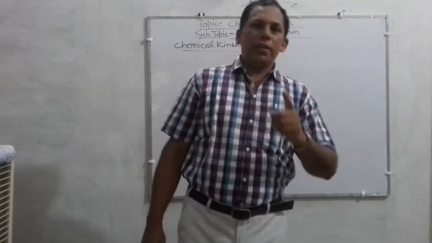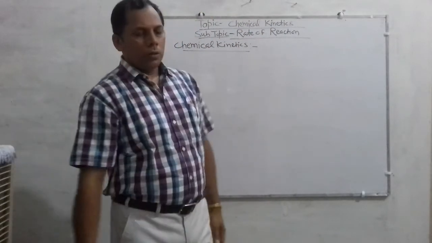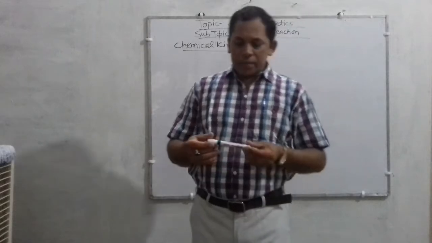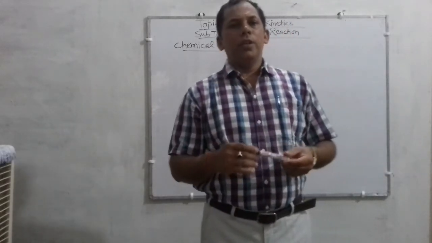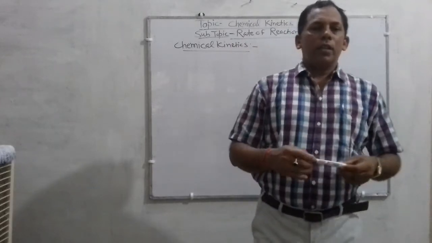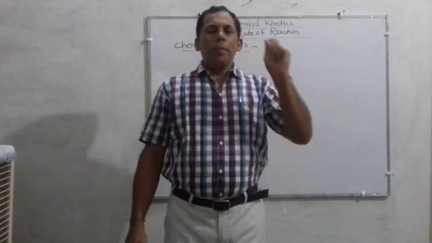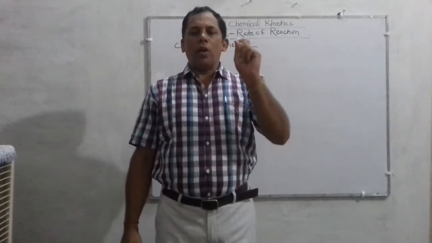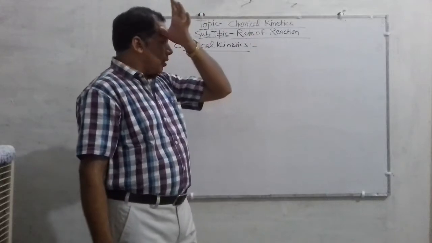So children, let's start with chemical kinetics. Chemical kinetics is the branch of physical chemistry in which we study the rate of reaction and the mechanism of the reaction that occurs.